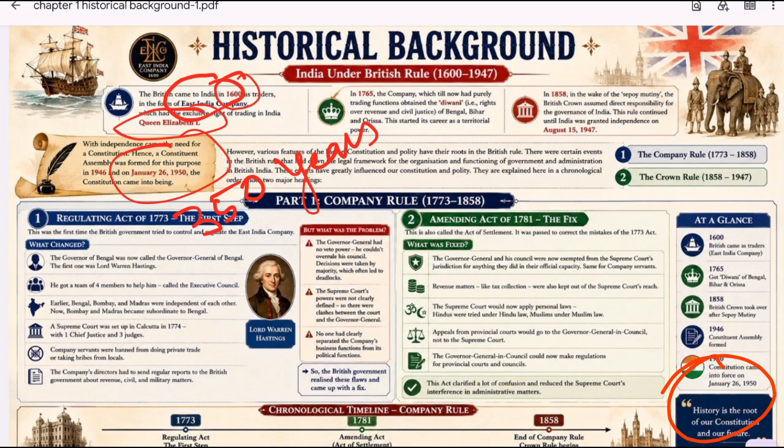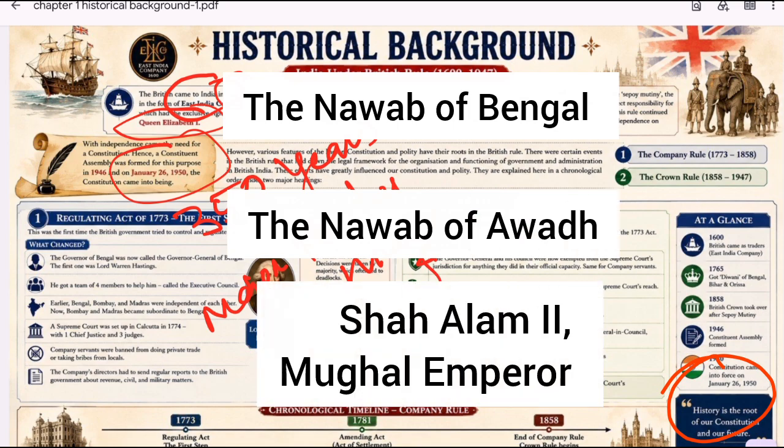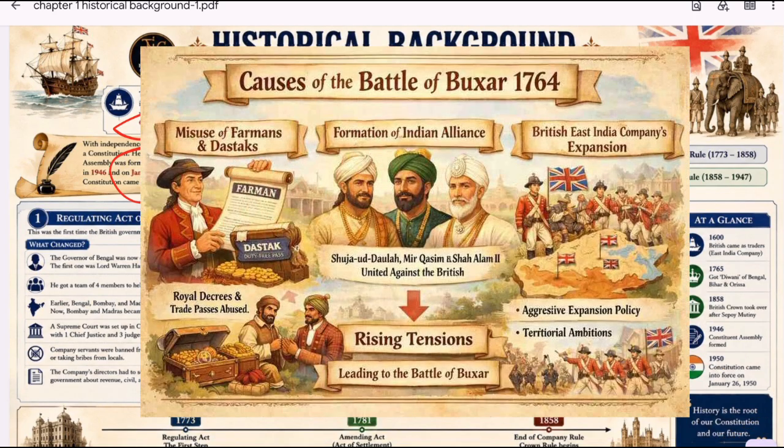But in 1765 something significant happened. The Battle of Buxar was fought in 1764 between the British East India Company commanded by Major Hector Munro and a combined allied army of Indian rulers, the army of the Nawab of Bengal, the Nawab of Awadh and Shah Alam II, the Mughal emperor. As a result, the British emerged victorious, and the decisive military win solidified British control over Bengal, Bihar and Odisha, the eastern part of India, laying the foundation for the British Empire in India.